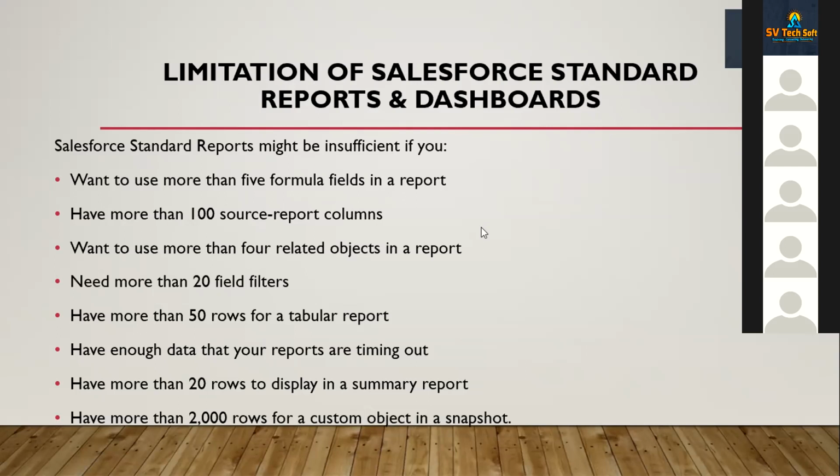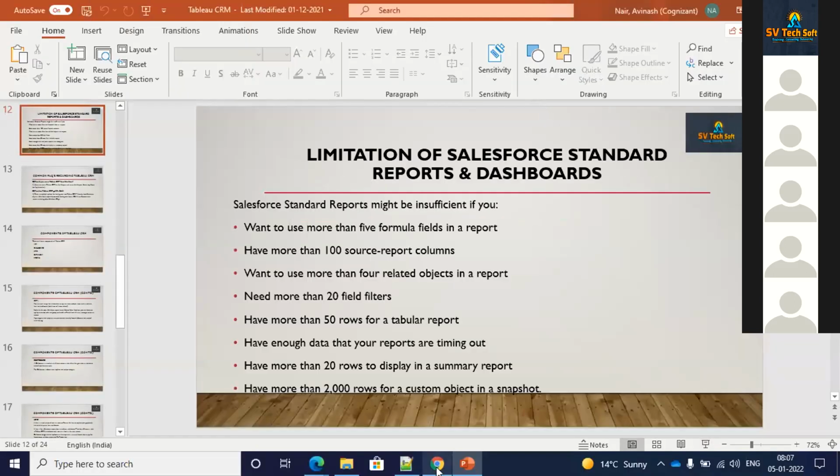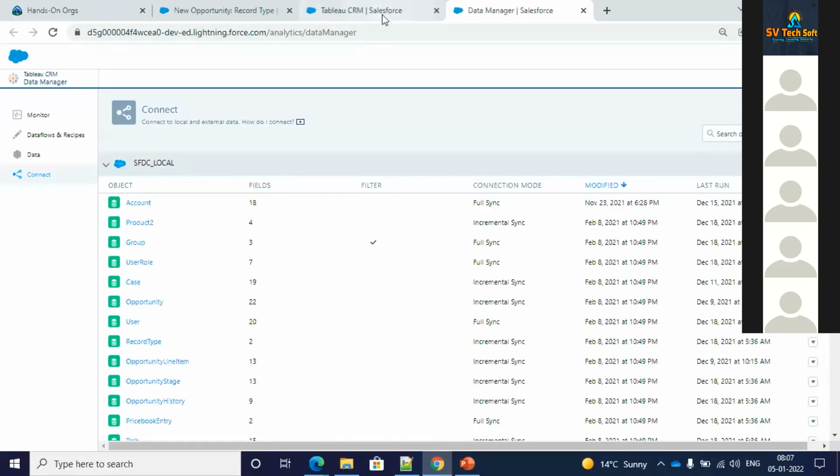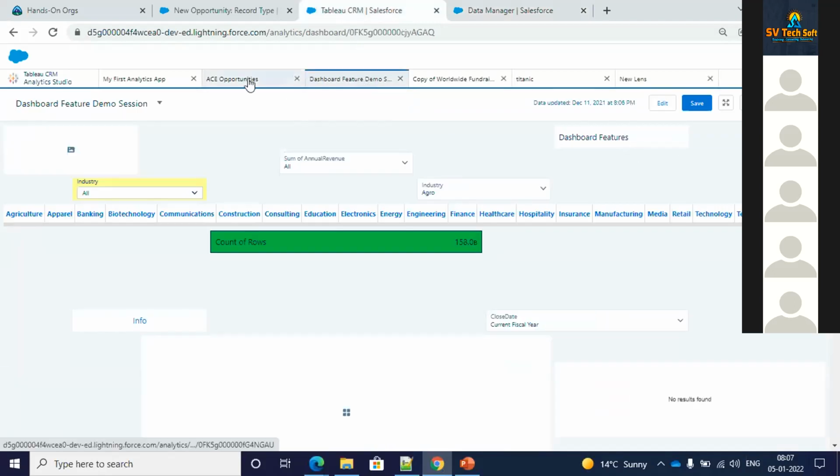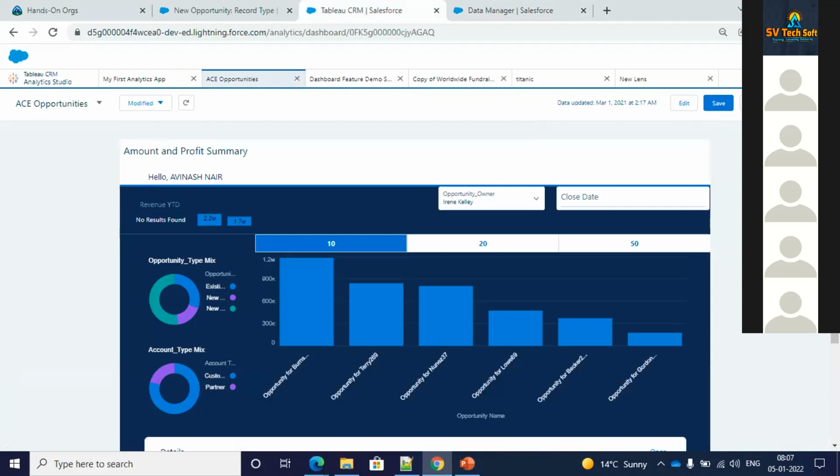Can you export a visual presentation from Tableau and share it with anyone else, like a PPT? Let's say the person doesn't have a license. For the visual one that you get, can you export it and share it with any other user, or do they need to have a license? Yeah, I will come to that. Basically, in any dashboard, let's say I have this dashboard, this one is opportunities, there is something called a share option over here.